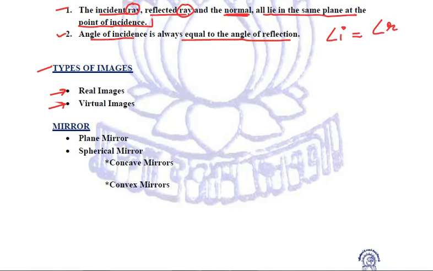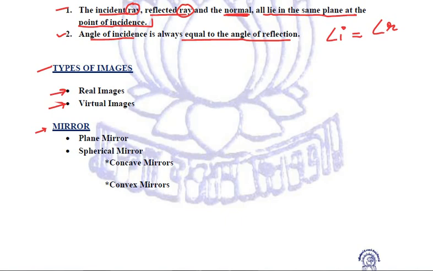Real images are formed when the reflected light rays actually meet each other. But virtual images are formed when the light rays are not actually meeting each other, but they just appear to meet. Fine. Real images are always inverted, whereas virtual images are always erect. Got it? Next is mirror.